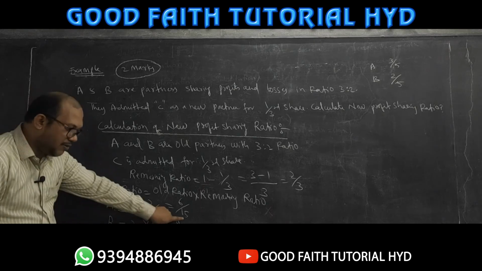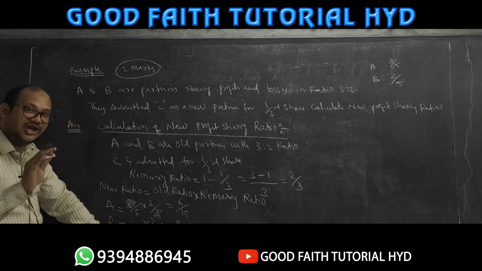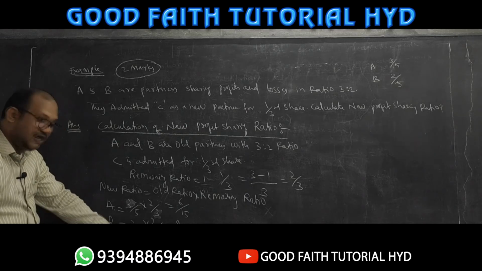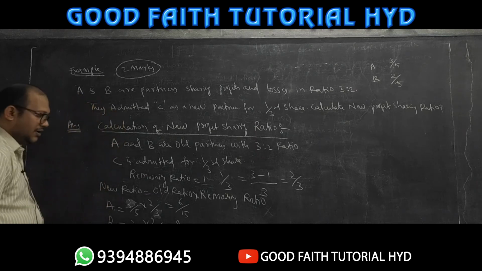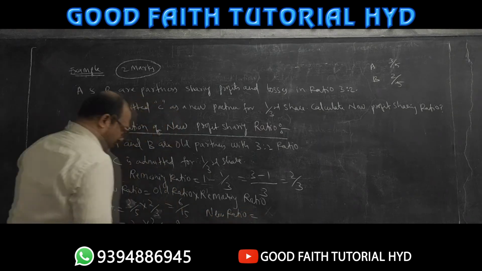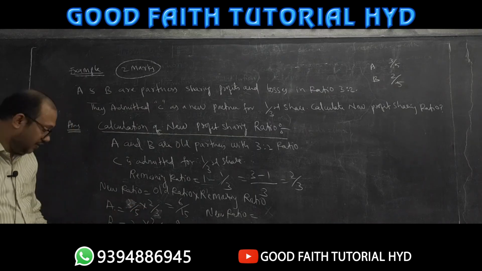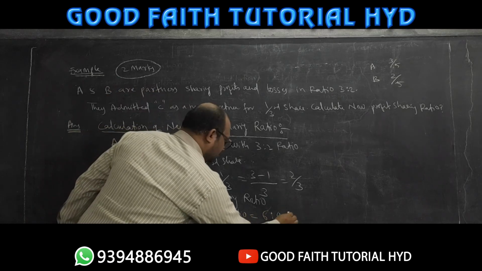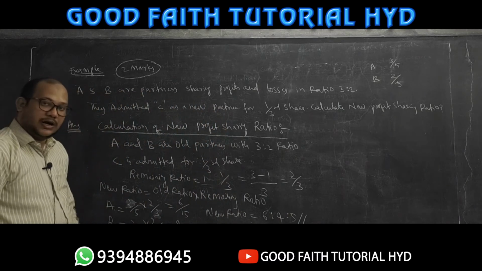ओके सी यहाँ पर डिनोमिनेटर 15 है, यहाँ पर भी 15 है, तो यहाँ पर भी क्या होना चाहिए 15, because we have to create one ratio. तो रेशियो में इक्वालिटी होना डिनोमिनेटर में, तो ये 3 को 15 कैसा करते हैं सर, multiply and divide with 5 by 5, so it will be 5 divided by 15. Now what is the new ratio? New ratio is equal to, A का कितना है 6/15, B का कितना है 4/15, C का कितना है 5/15, so we can write like this 6:4:5. This is the new ratio among all the partners A, B and C.